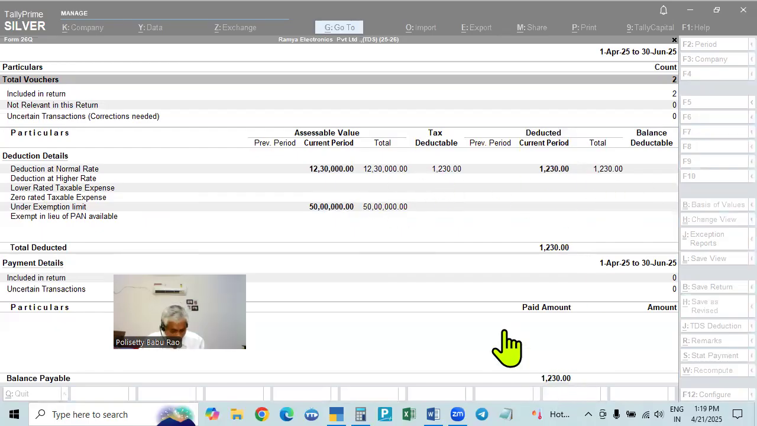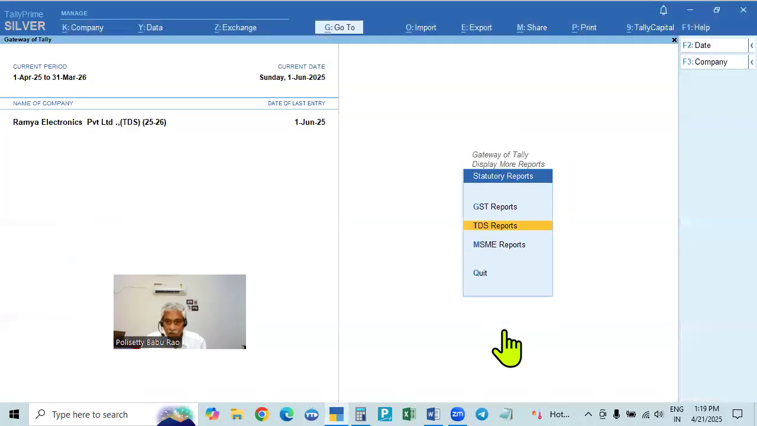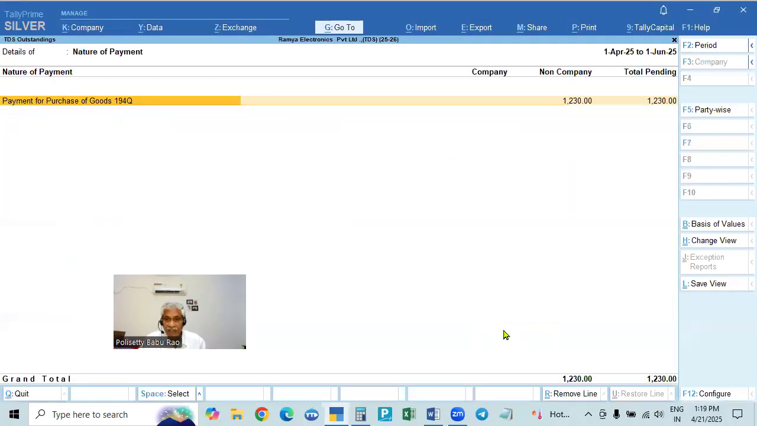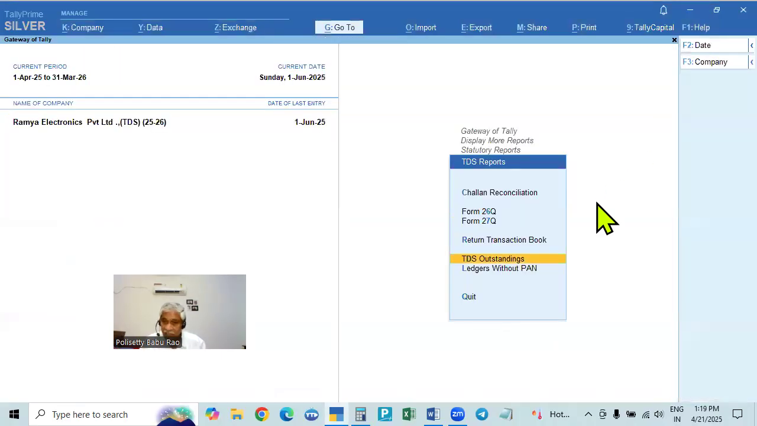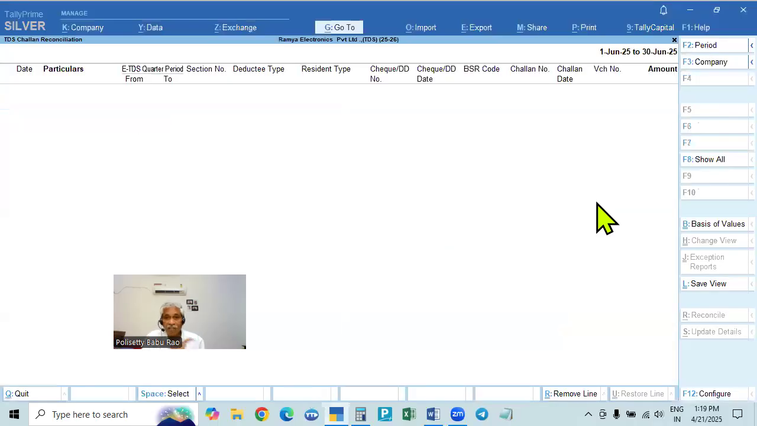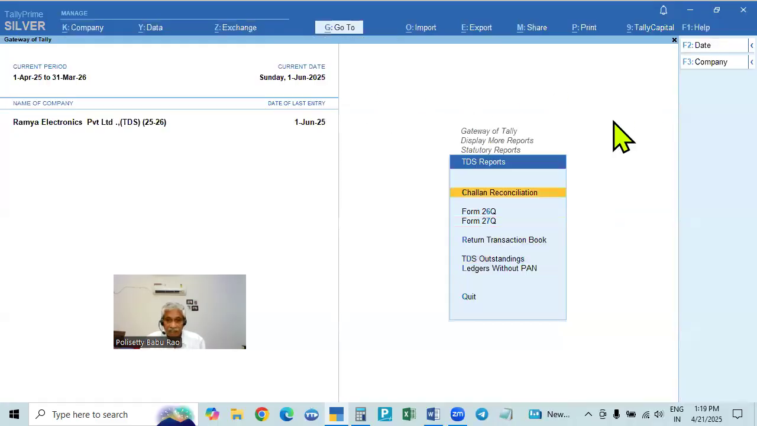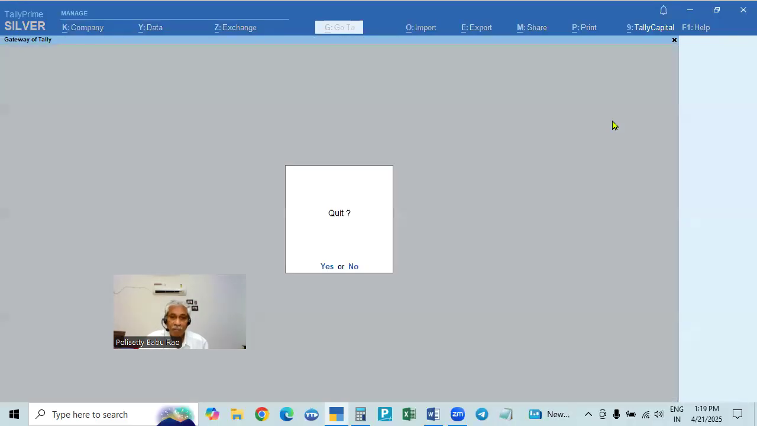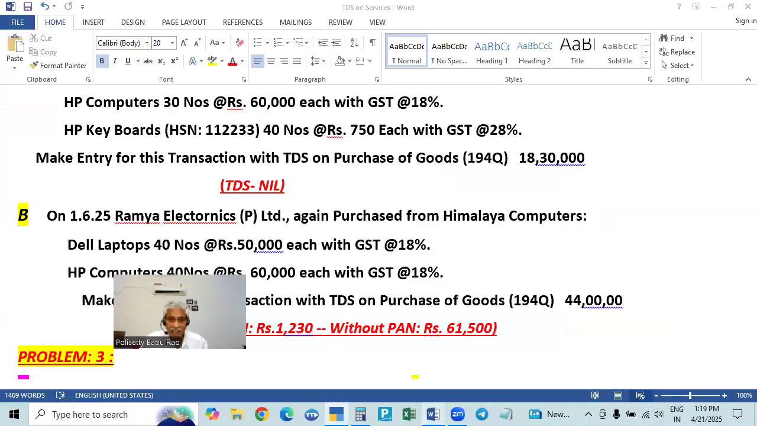So 1,230. And if you go to outstanding, it is showing 1,230, and you have to make the entry for that. After that, take the printout of the challan, go to the bank and pay. If you pay that, this will disappear. It will be closed and challan will appear here. Now challan is not there. Challan will appear. The details related to the challan will be drawn, and that is to be paid. Okay, with this, this is completed.